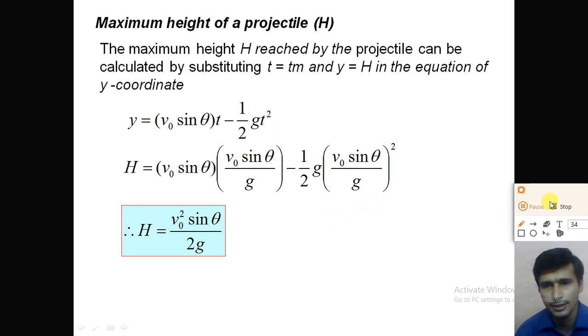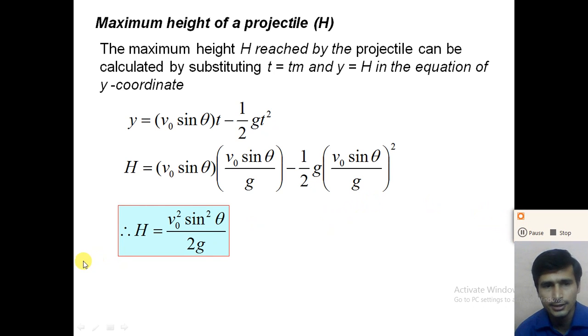So we get the equation h is equal to v0 square sin square theta divided by 2g. How? We have v0 square sin square theta divided by g minus half of v0 square sin square theta divided by g, so 1 minus half, we get the half. So we get the maximum height achieved by the projectile, h is equal to v0 square sin square theta divided by 2g.